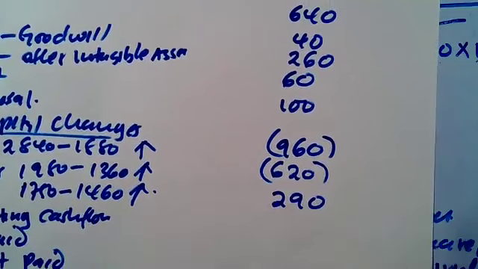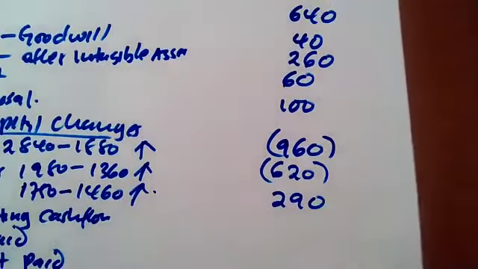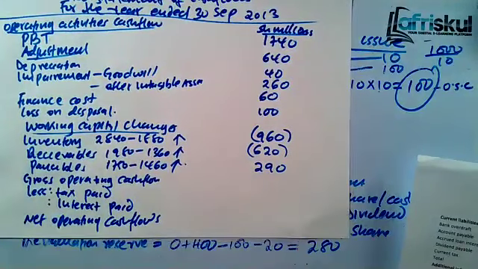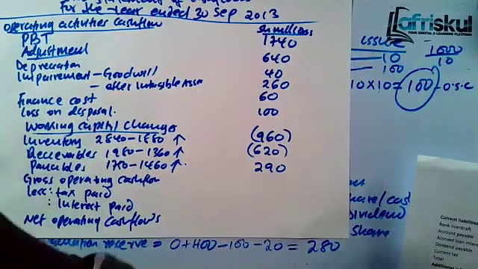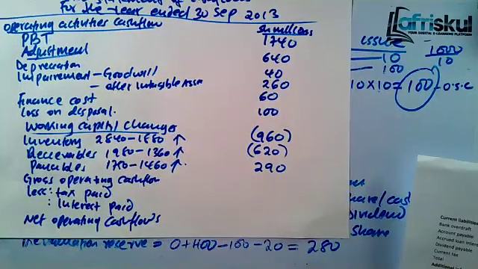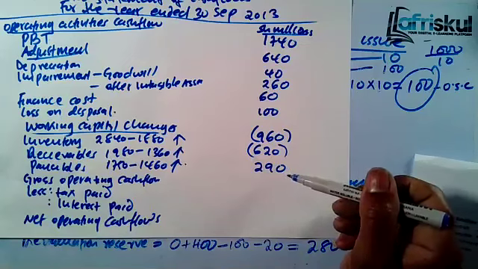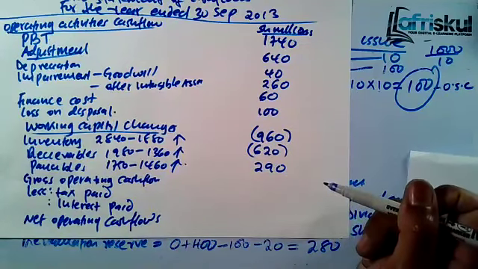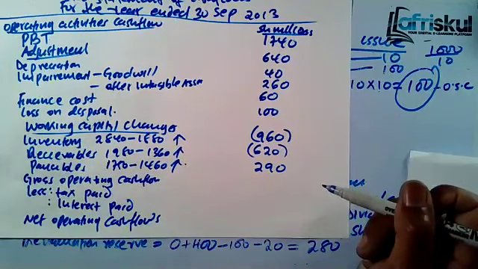Is it an inflow or outflow? What can make your account payable increase? Payable may increase. That means, remember payable, you are supposed to pay them. In this case, they have increased. That means you have not been paying them. So you are holding cash. So that means it's an inflow. If payable increases, that one becomes an inflow. That means you are not paying your suppliers. So you already have the cash.